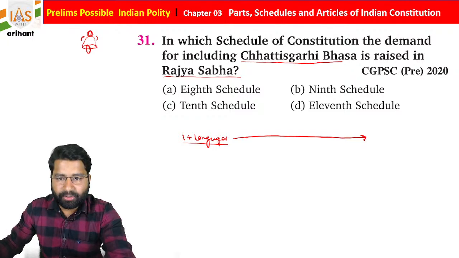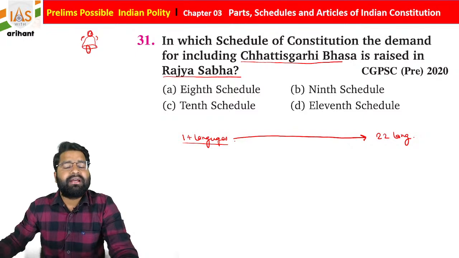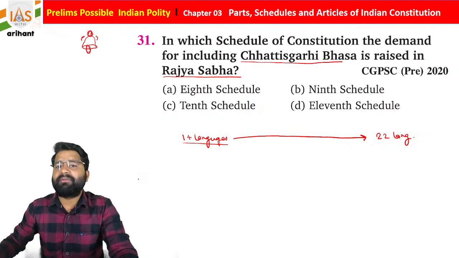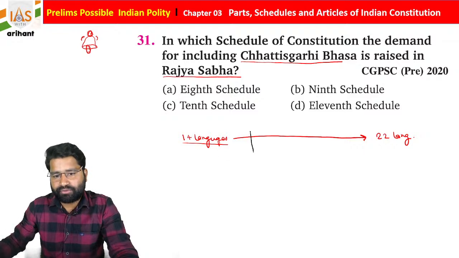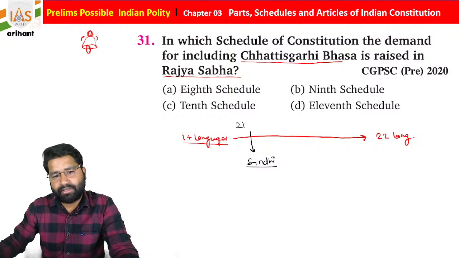If I tell you about this update, students, we now have 22 languages. When these languages were included, I am going to tell you some important amendments. The first language added after the 14 was Sindhi. It was added by the 21st Constitutional Amendment Act.